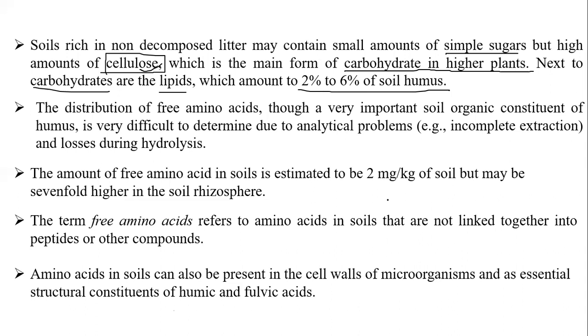It's nothing but, students, cellulose is high and it is not decomposed. Once this cellulose is added, it brings a high C:N ratio. That's why we should not add paper or wood sawdust. If we add these things to the soil, what will happen? Due to this wide C:N ratio, it is very difficult for the native microbes to decompose this high C:N ratio organic matter. So what will happen?